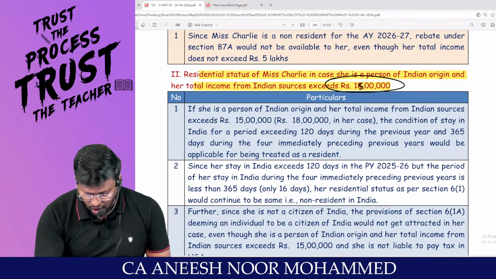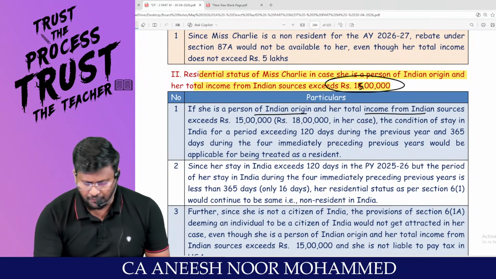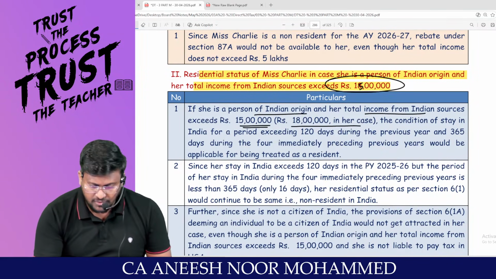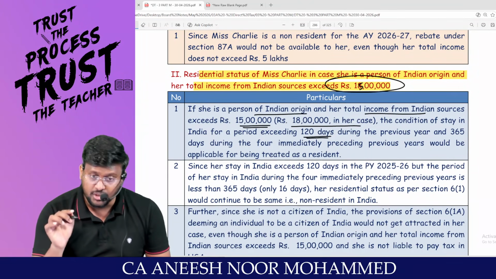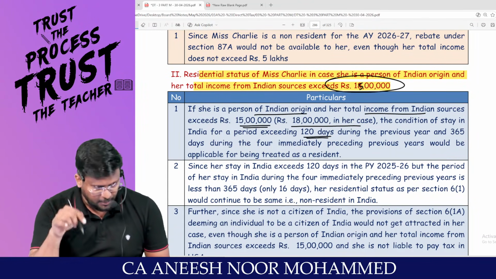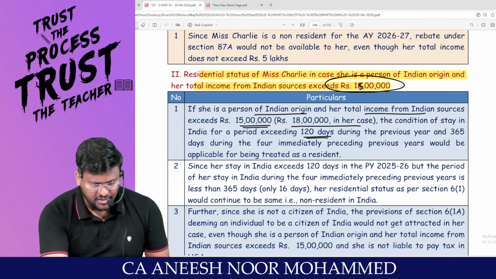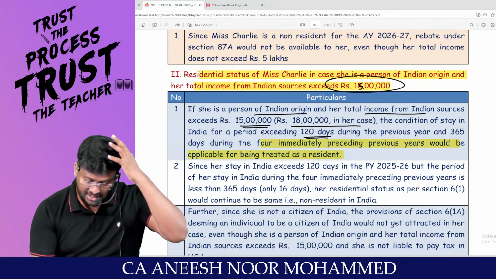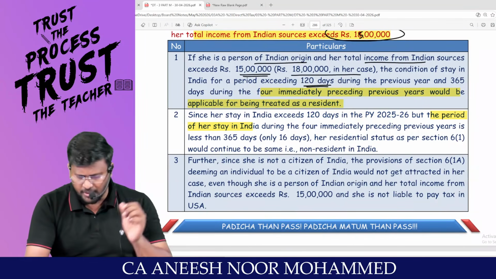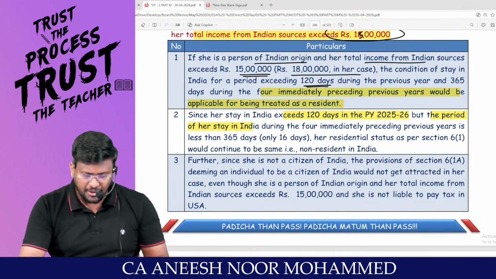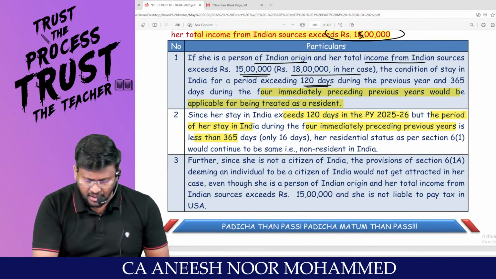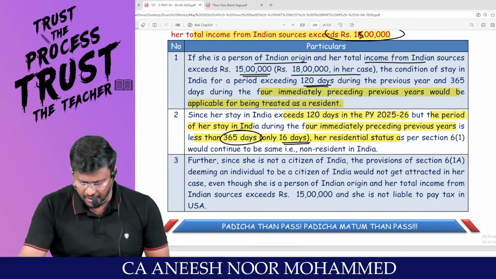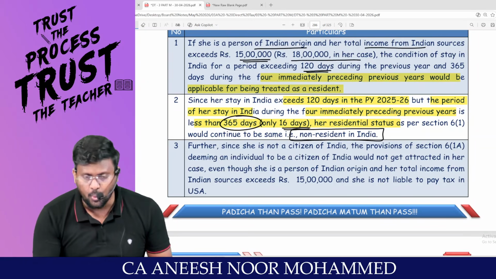If she is a person of Indian origin and her total income from Indian source exceeds 15 lakh, that is 18 lakh in her case. The condition of stay in India for a period exceeding how much? 120 days during the previous year and 365 days during the 4 immediately preceding previous years would be applicable to treat her as a resident. Since her stay in India exceeds how many days? 120 days, but the period of her stay in the 4 immediately preceding previous years is only how many days, in place of 365 days? So she should be treated as what resident?